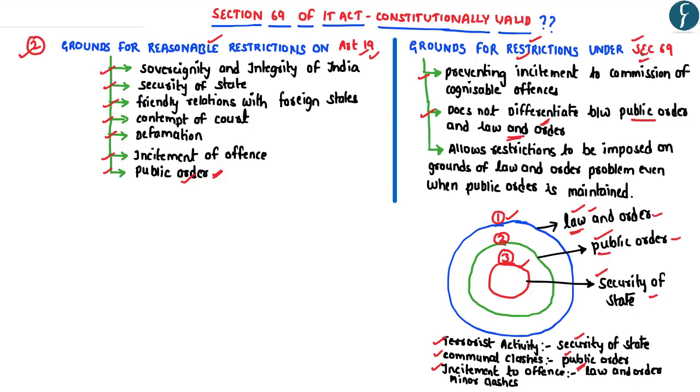So what Section 69 of the IT Act does is that it imposes restrictions based upon the law and order problem and not based upon public order which has been provided under the Constitution of India. Hence, because of this, Section 69 of the IT Act cannot be regarded as a reasonable restriction on the fundamental right of speech and expression under Article 19.